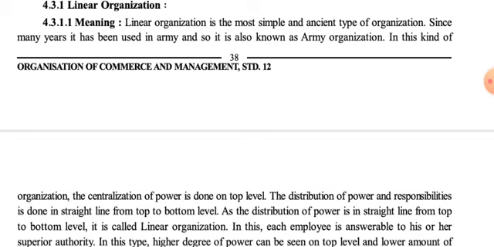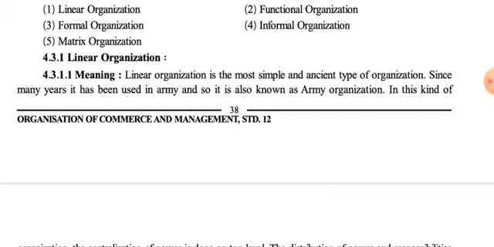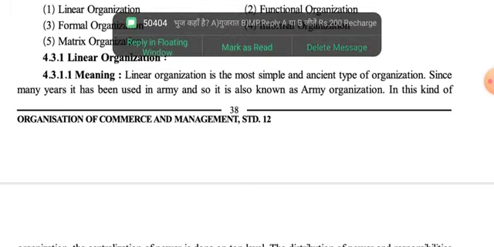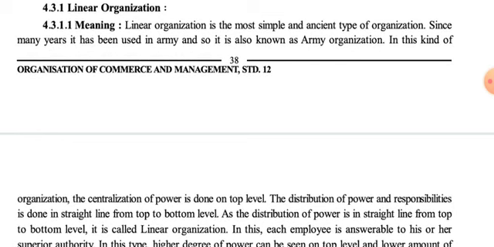So, this is our subject OC. We are running on chapter number 4, and this is our lecture number 7. Today in this lecture we are going to discuss all about the linear organization. In the last lecture we discussed different forms of organization, that is linear organization, functional organization, formal organization, informal organization, and lastly matrix organization. So today we are going to discuss the linear organization.